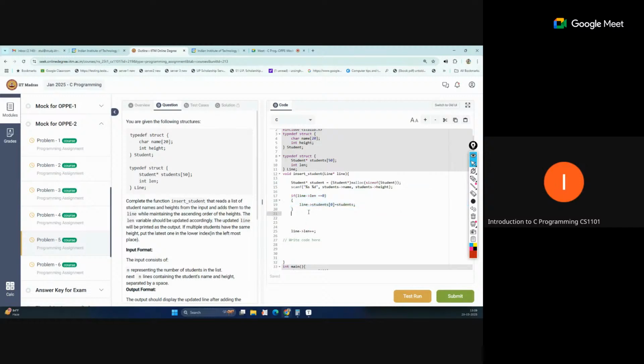Else part, now we have to do sorting also. What first thing can you do? Maybe you can just give me a minute.